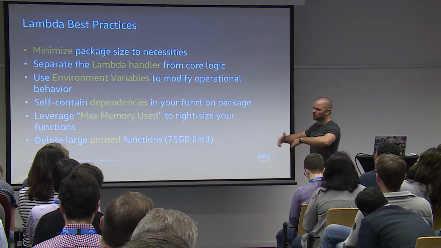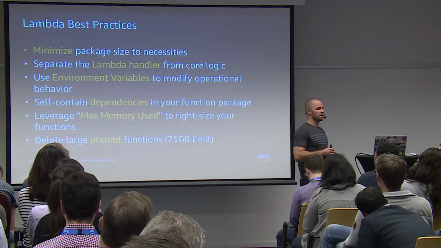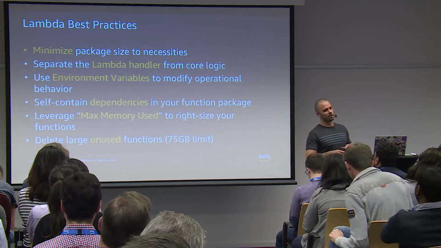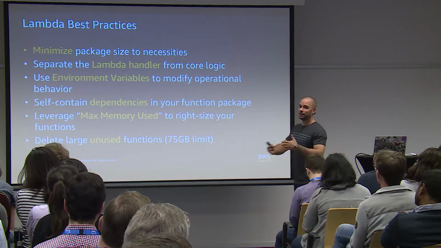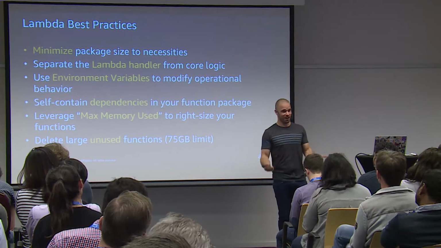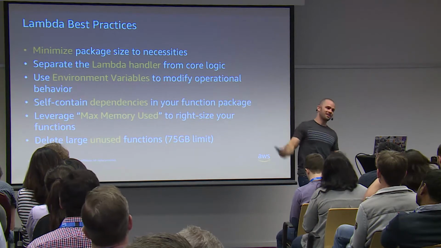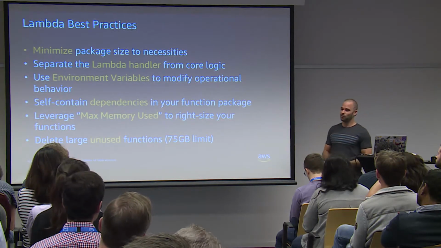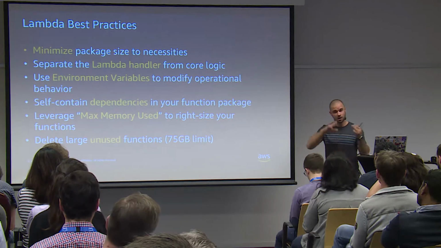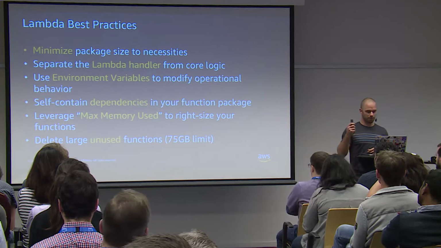So always when you push your code, bring your own dependencies, right? And all the libraries that you're using. It doesn't mean that you should bring the entire set of classes. For example, if you use Java, the entire set of classes in your Lambda functions, because you're going to end up with Java Lambda functions that are over half a gig. So only use the things that you need.